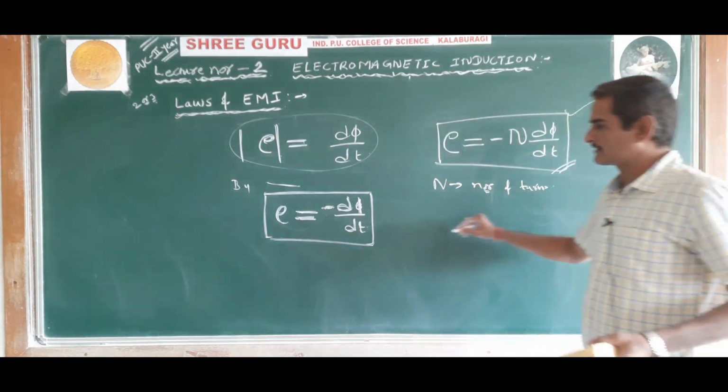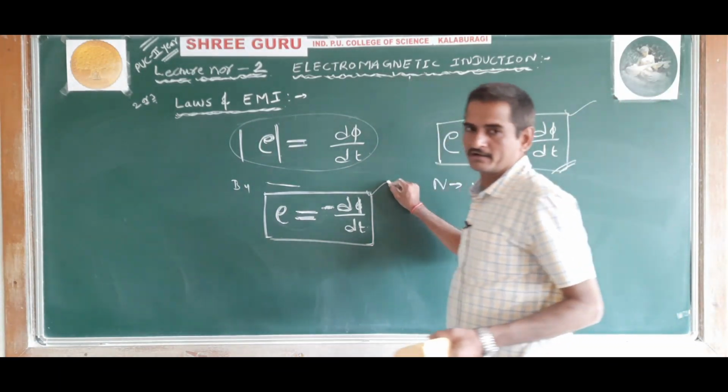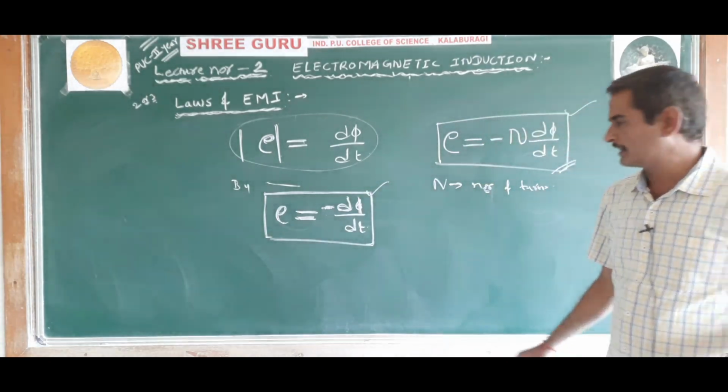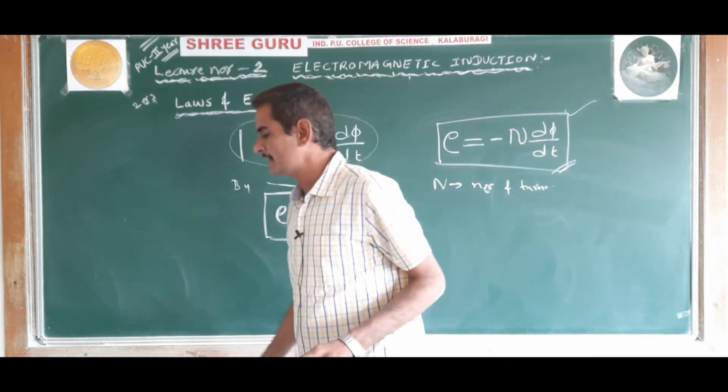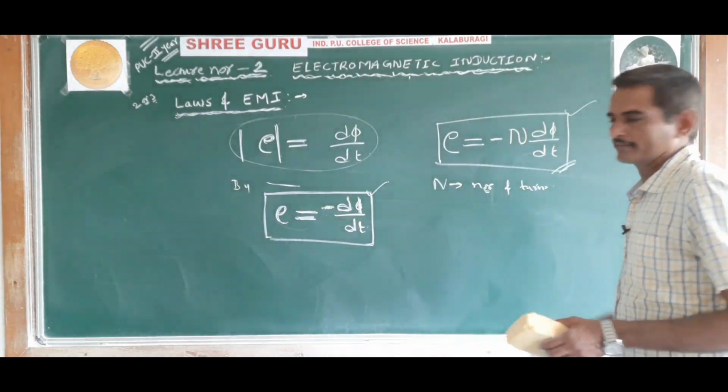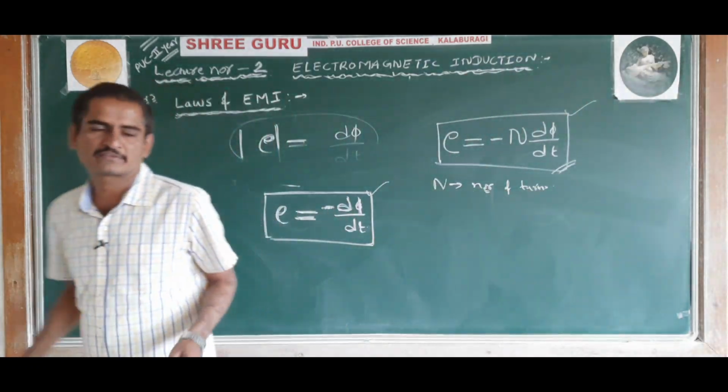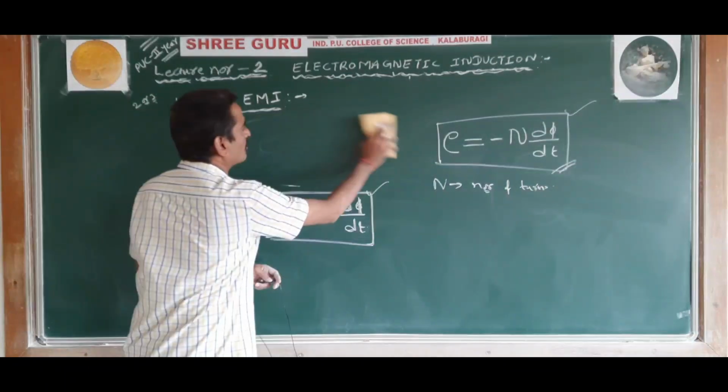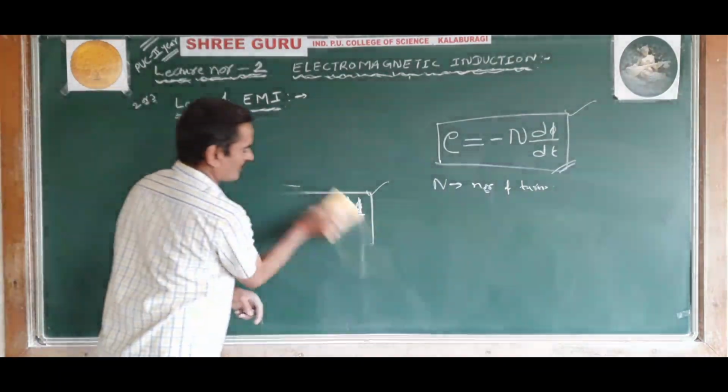This is for n number of turns. This is for only one turn. If there is only one coil, E is equal to minus d phi by dt. If there are n number of turns, you can write like this. Understood? So these are the laws of electromagnetic induction. Okay.